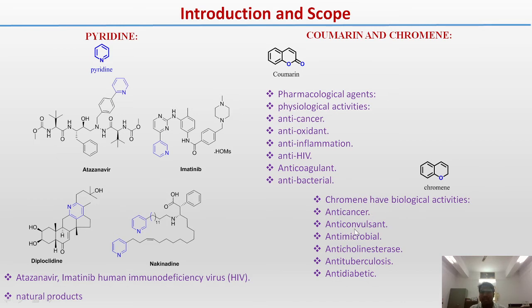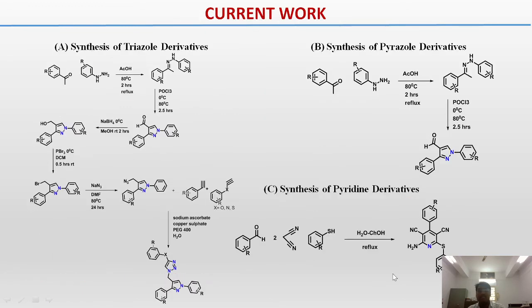Which biological activity? Anti-cancer, anti-coagulation, antibacterial, antimicrobial, anti-cholinesterase, anti-tuberculosis, and anti-diabetic. So next one is my work plan. The work plan is that we are preparing